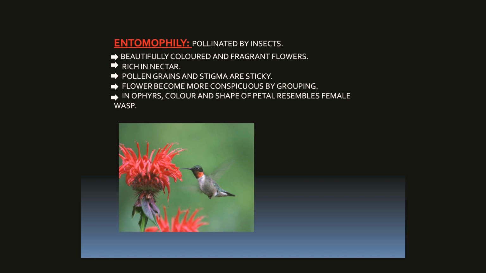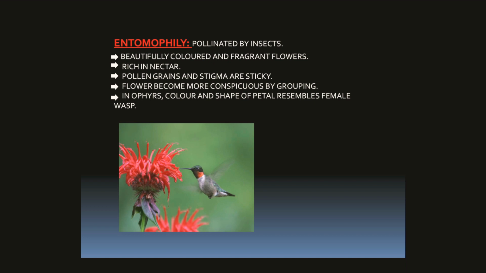These flowers are beautifully colored and fragrance is also present. Due to the smell, the insect pollinators visit the flower. When insect pollinators visit the flower, they visit in search of nectar or pollen grains.